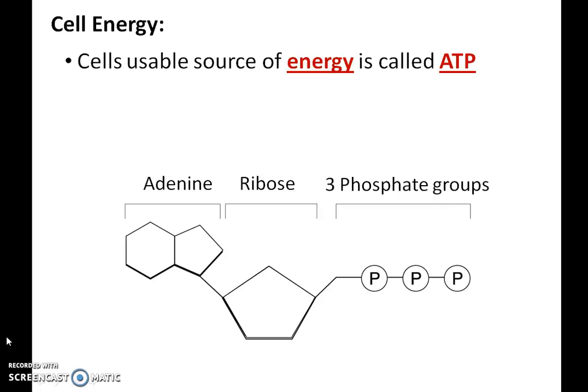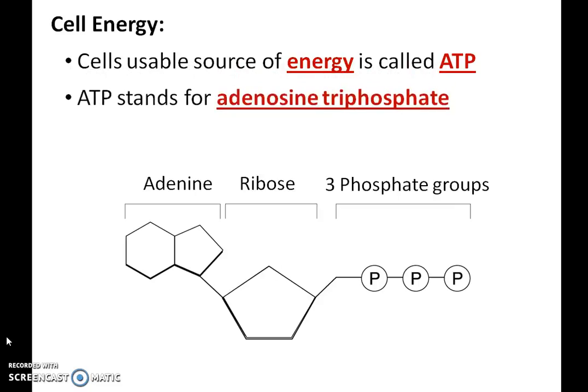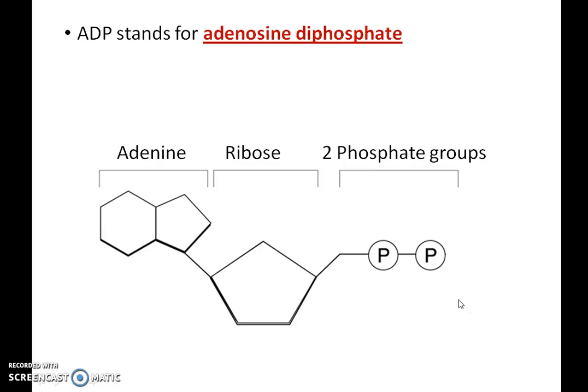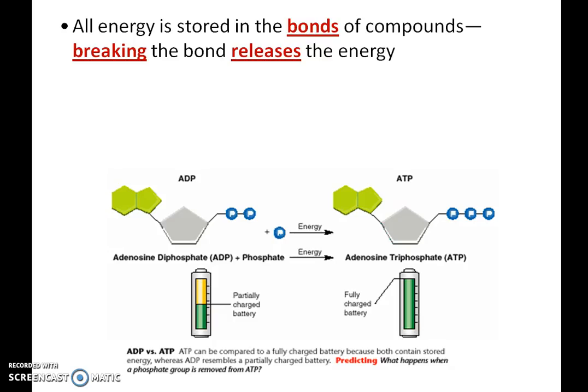Cell energy. Cells can't use the food the way that we digest it, so they use it based on energy currency, and energy currency is called ATP. ATP stands for adenosine triphosphate. Adenosine means adenine plus ribose, and then triphosphate means there are 3 phosphate groups: 1, 2, 3. ADP stands for adenosine diphosphate. So again, you have the adenine, the ribose, and the 2 phosphate groups, 1, 2. If you notice, the only difference is di, meaning 2, versus tri, meaning 3.